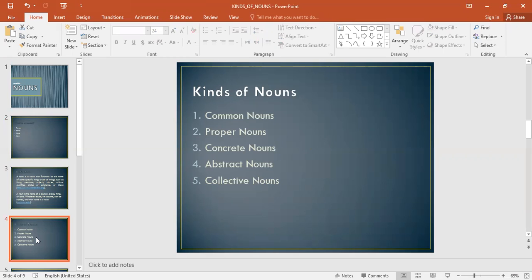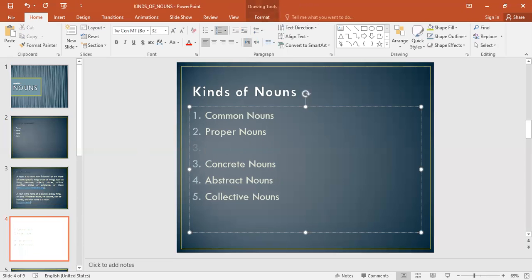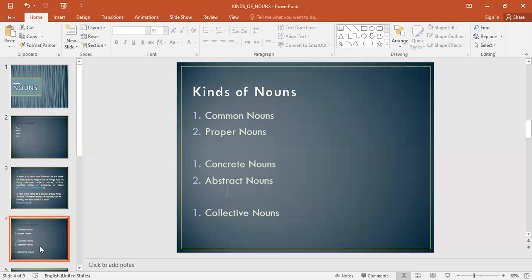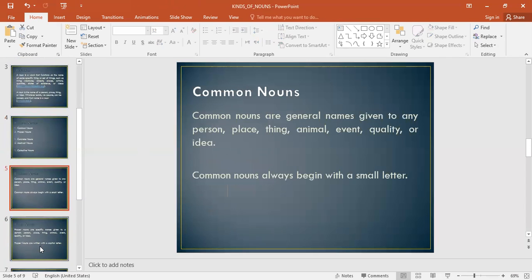When we discuss, we're going to compare a common noun to a proper noun. Then we're going to discuss the difference between concrete versus abstract. And then finally, we will discuss collective alone. So we're going to group them together like this. The next thing that I want to discuss with you is what is a common noun.